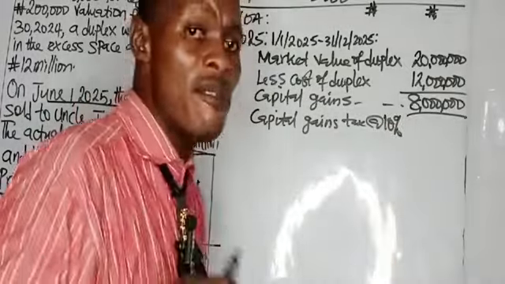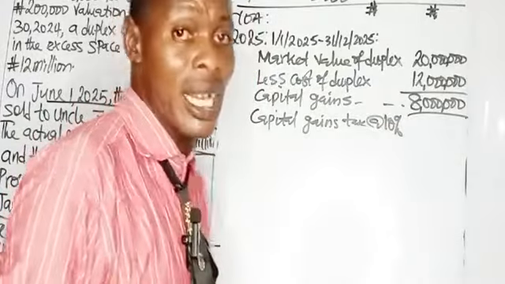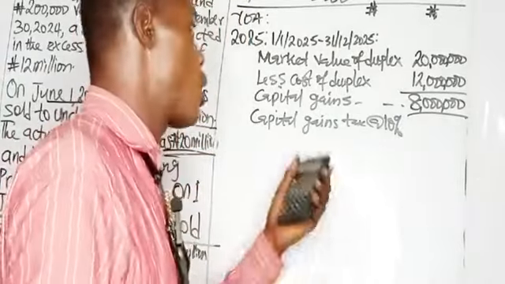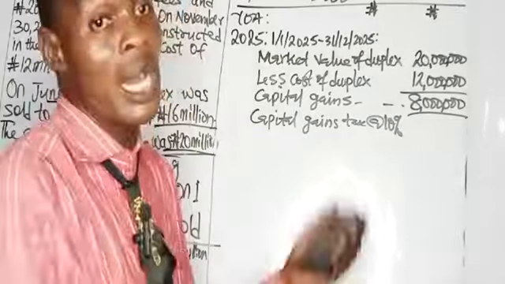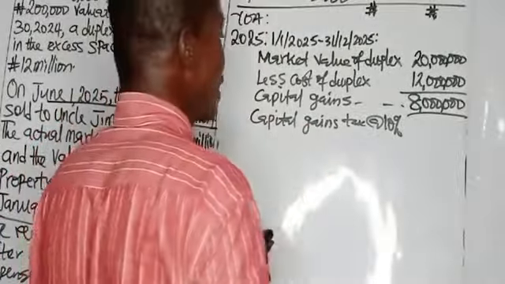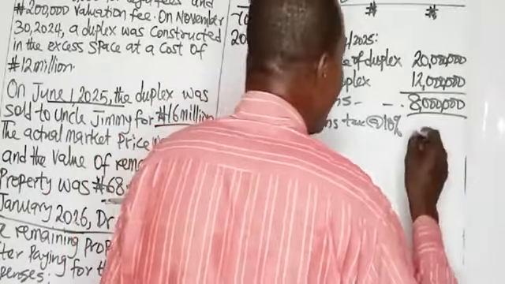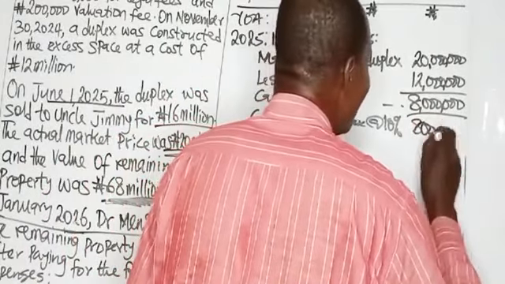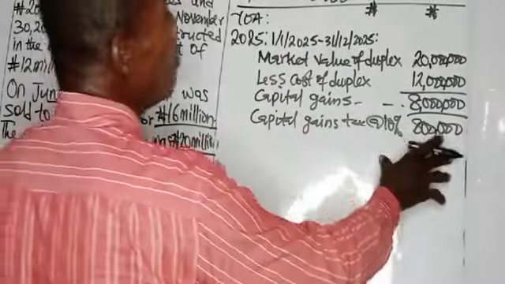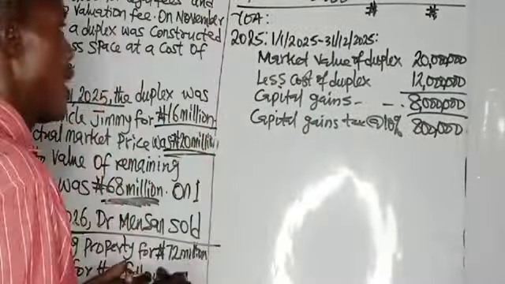Please watch my first video for better understanding. I've given the format. I've explained the various concepts required to understand the capital gain tax. So go and watch it, please, for better understanding. 10% of 8 million, that would be 800,000 naira. That is capital gain tax payable in 2025 year of assessment.